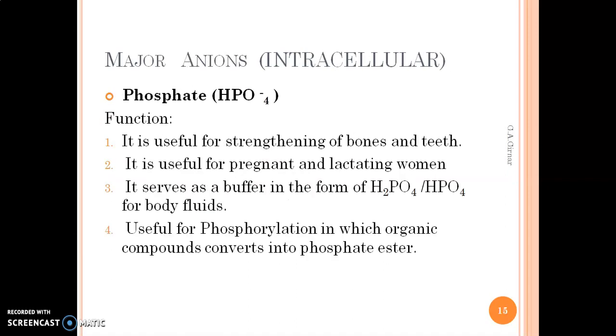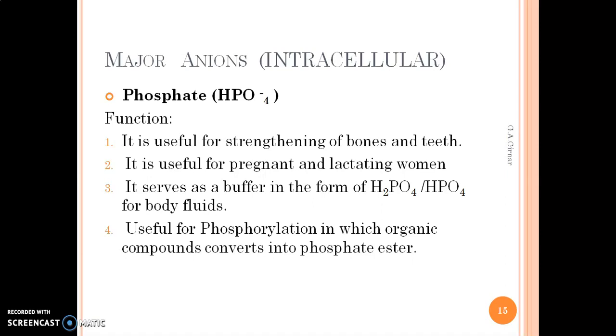Finally, we are moving to the next anion in the intracellular category, that is phosphate. The function of phosphate: it is useful for the strengthening of bones as well as teeth, again the same function as calcium. It is useful in pregnancy and for lactating women because it is required for nutrition. And it serves as a buffer in the form of H2PO4 and HPO4, that is dihydrogen phosphate and monohydrogen phosphate. It maintains the pH of different body fluids by acting as a buffer. So monohydrogen phosphate, HPO4, is a constituent of that buffer.